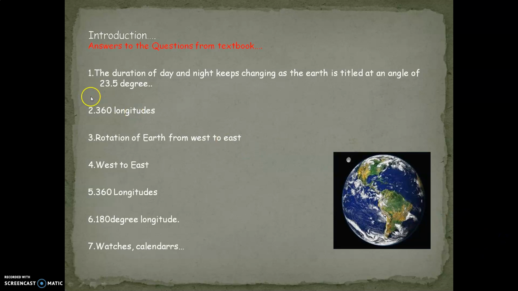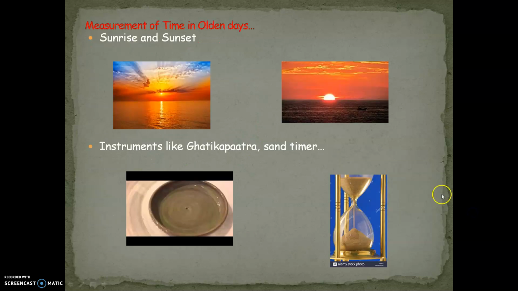So we have learned that the duration of day and night keeps changing and that the Earth is tilted at an angle of 23.5 degrees. We have learned that the Moon revolves around the Earth and the Earth also rotates, and because of rotation it rotates from west to east. This is how, because of the rotation of the Earth, we get day and night.